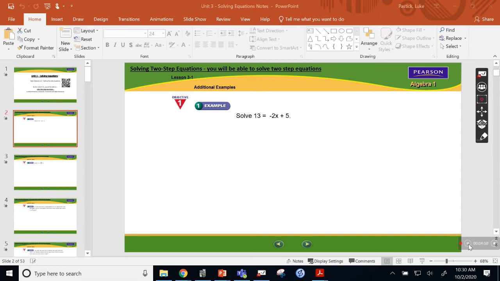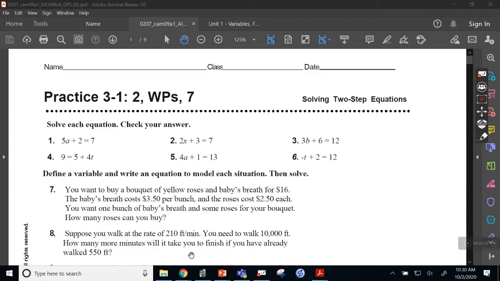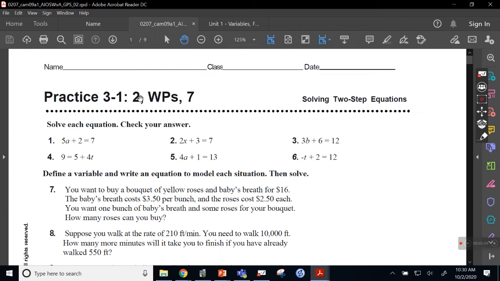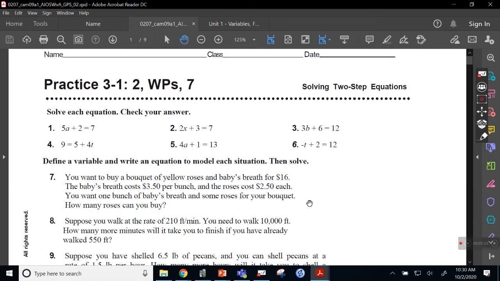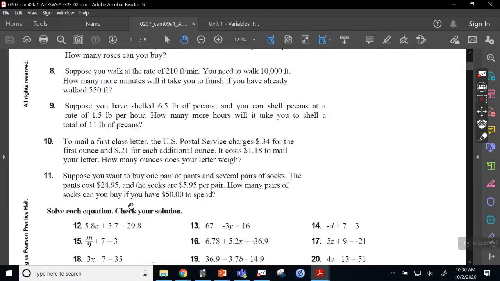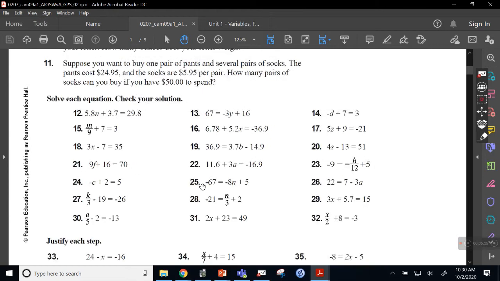Once they've watched the video and they've taken the notes, hopefully the next step would be to work on the practice problems. These would be the practice problems right here that go with the first section of notes in the first video. The nice thing that I've done is up top, I've given them some choice in the matter. This one says 2, comma, WPS, comma, 7. That means they get to choose 2 from this section, any 2 that they want. They have to do the word problems, that's what WPS means. And then they can pick any 7 from down here.